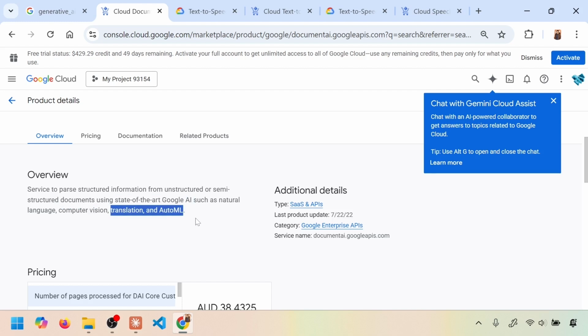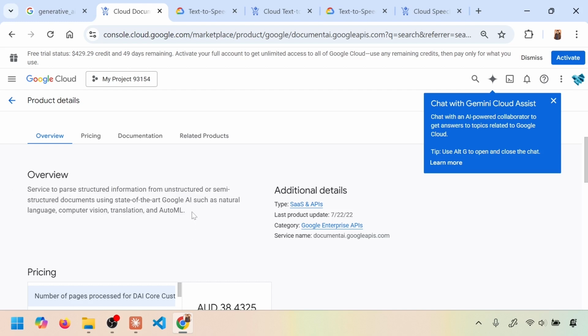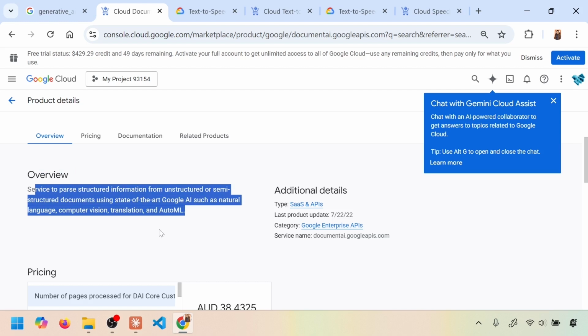In fact, this is done by Gemini these days. You can simply upload a picture to Gemini and do whatever you want with it, and it understands everything, including the image. So the multimodal large language model is definitely doing everything there. But if you're just going for documents, this could be a more cost effective and faster option than a large language model like Gemini.